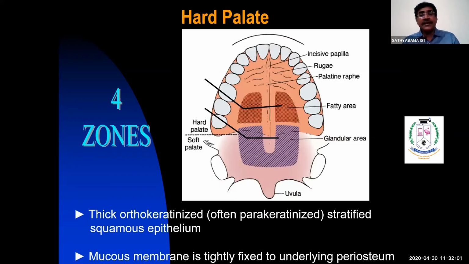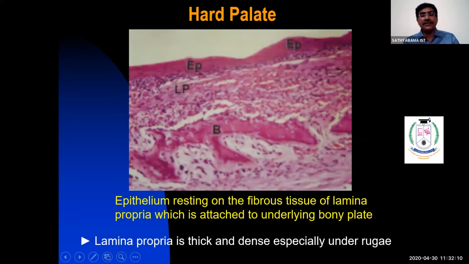These are the different anatomical aspects of the hard palate: incisor papilla, rugae, mid-palatine raphe, fatty zone, and glandular zone. These are the histology.